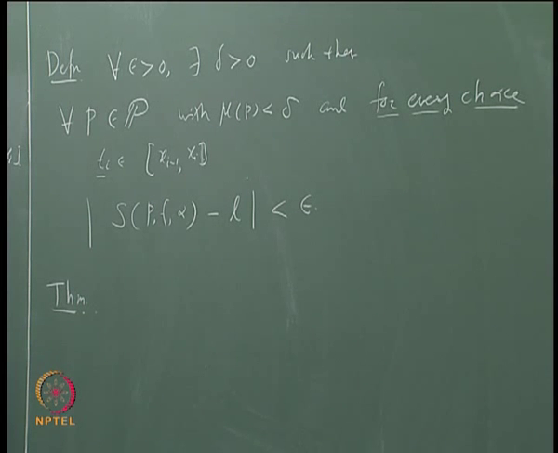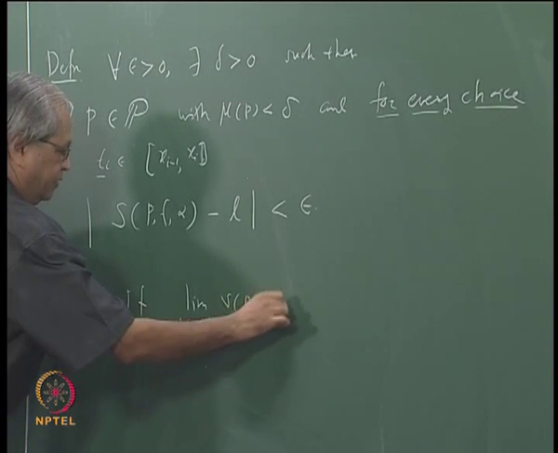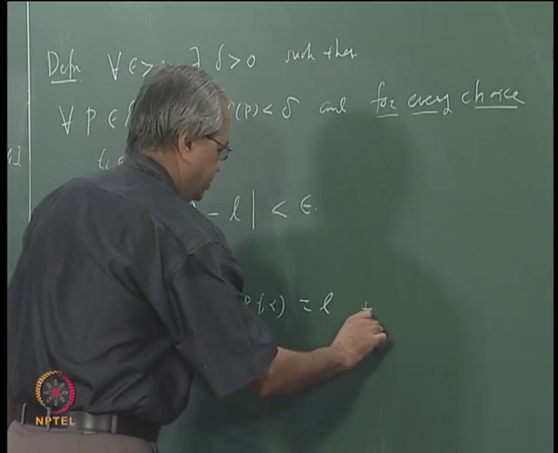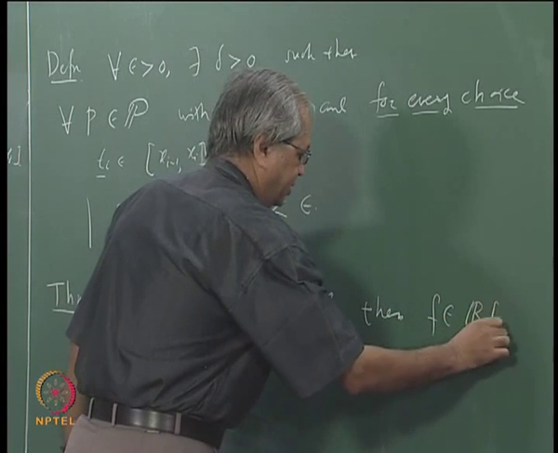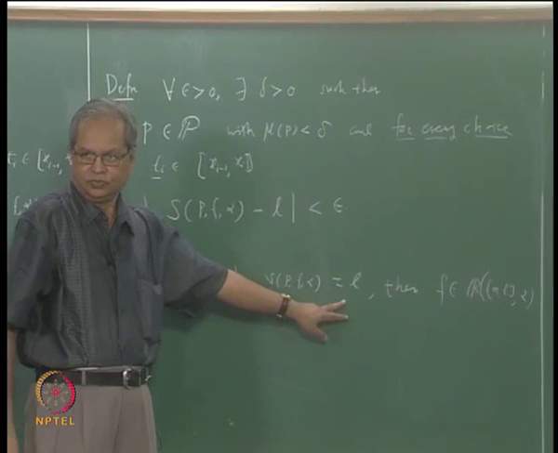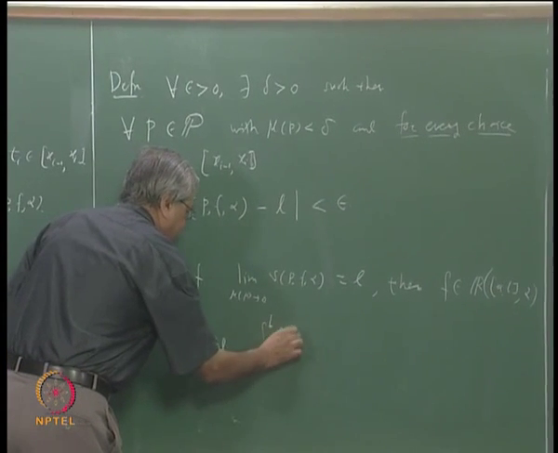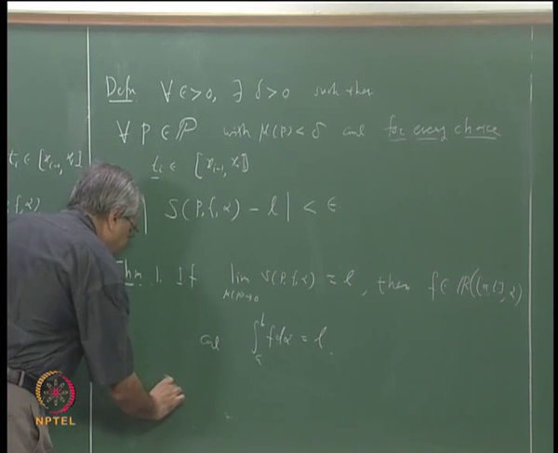So we will say that if, so that is the first statement, if the limit as mu(P) tends to 0 of S_P(f, alpha) is equal to L, that means the limit exists and it is equal to L, then f is Riemann-Stieltjes integrable, and the value of the integral is the same as this limit, that is, the integral from a to b of f d alpha is equal to L. The second part is the converse, but for the converse we require some additional condition.